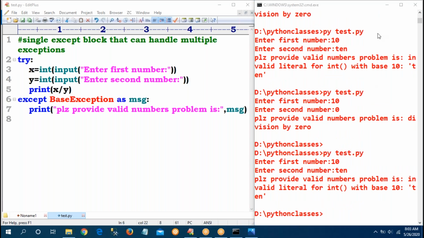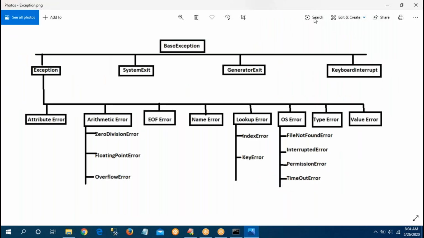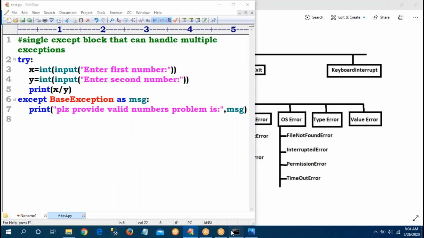Just now someone is asking: if I don't know anything, yes, blindly you can give BaseException, run your program. Your job will be simplified. But compulsorily we should know about all the child classes. That's why I'm using zero division error, value error, type error. Okay, single try with multiple except blocks, and single except with multiple exceptions. That's why I'm telling all this. If you ask why all this is required, simply you can add BaseException and anything will be handled.